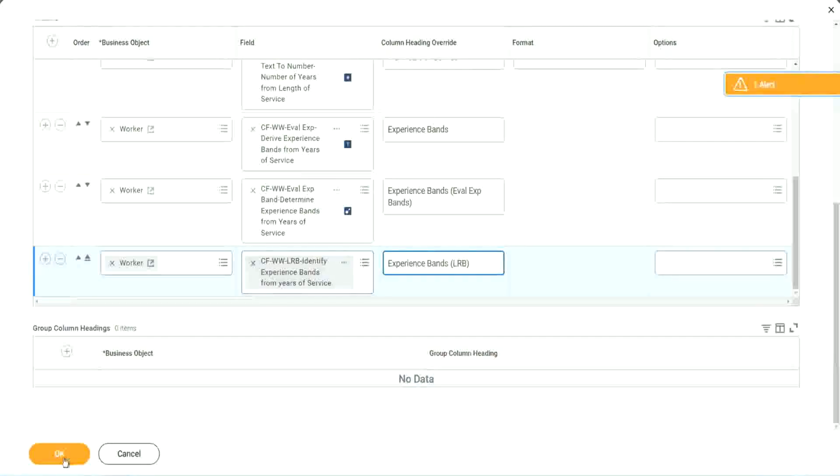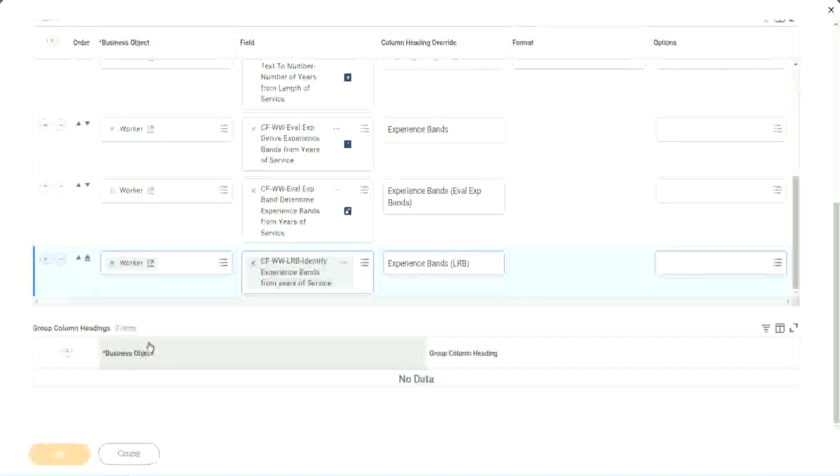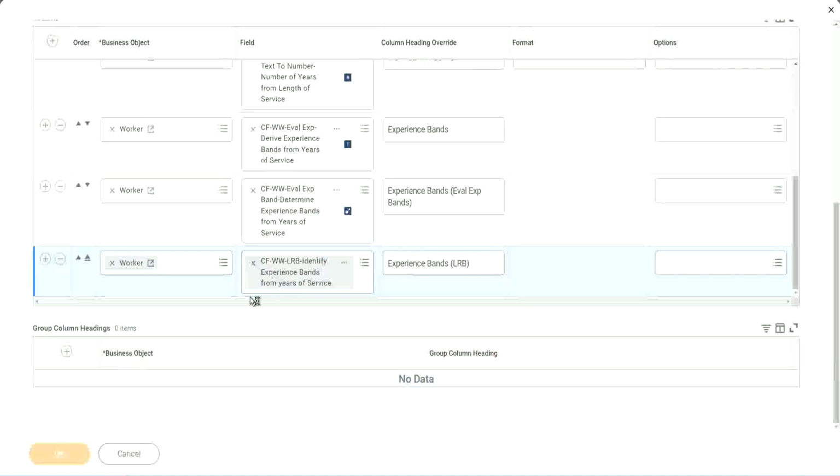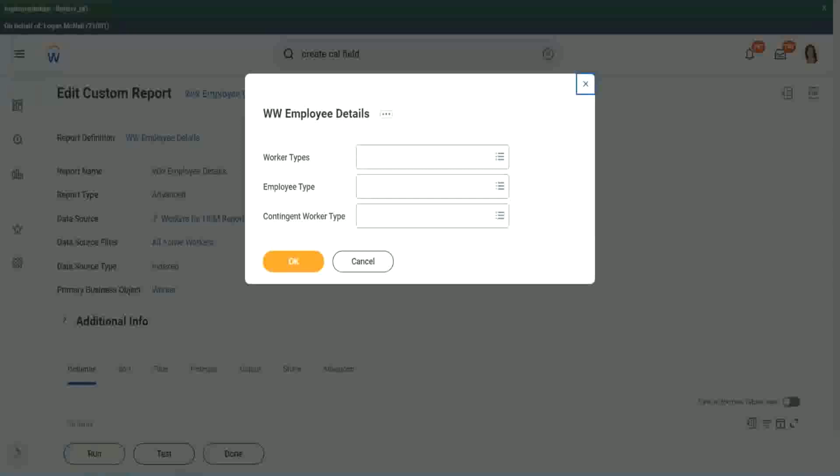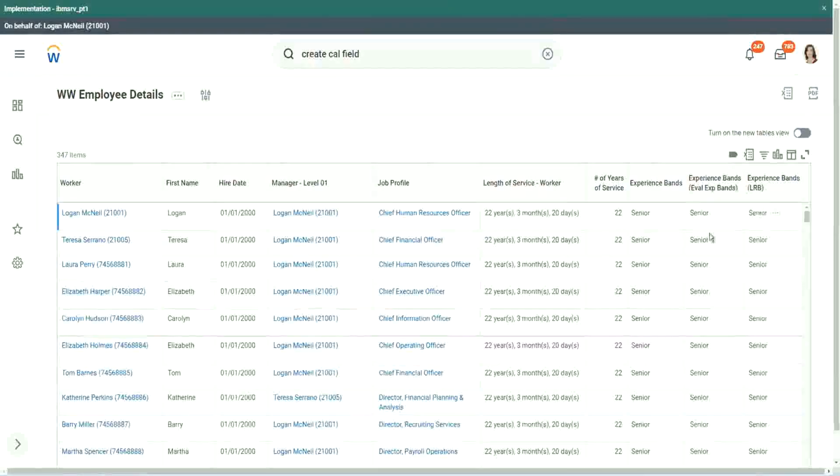Right. So let's see if we get the same output or not. Run. Okay. Looks the same. Right.